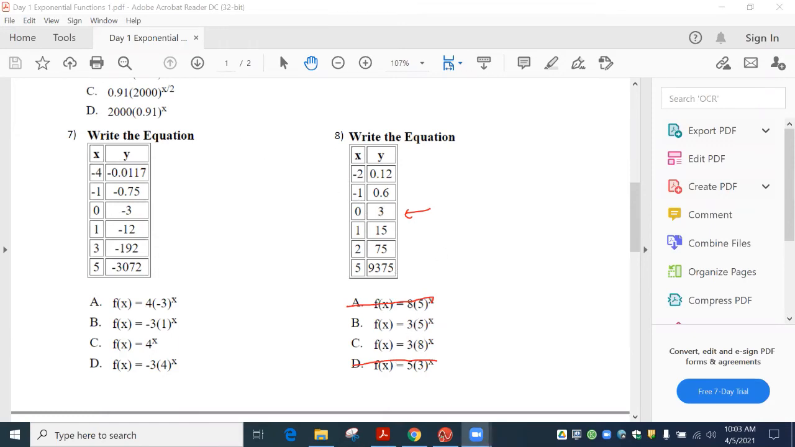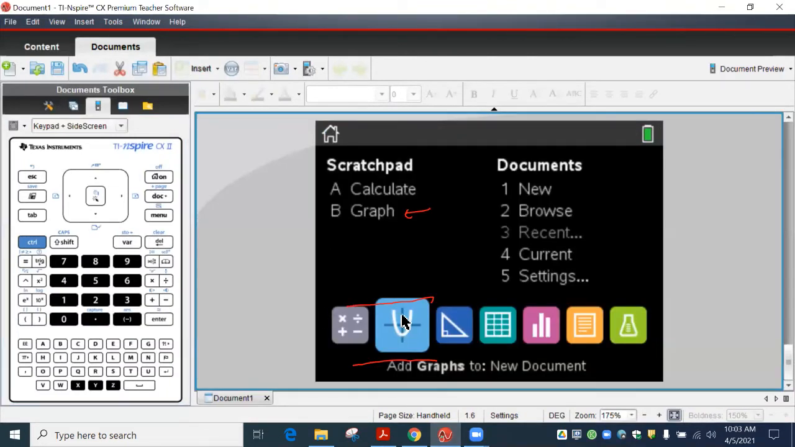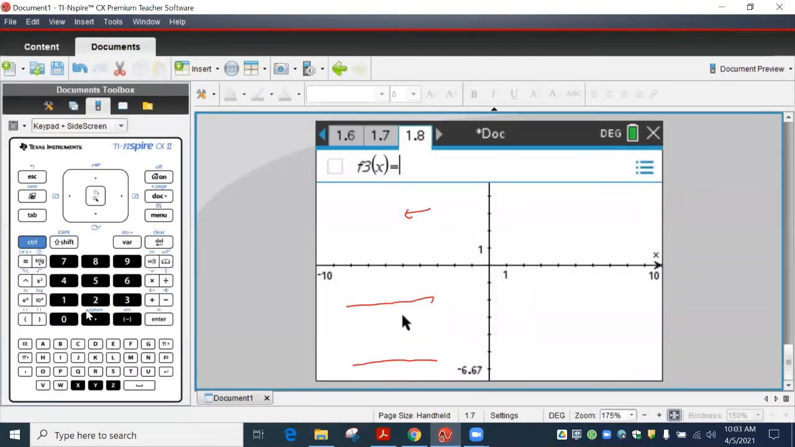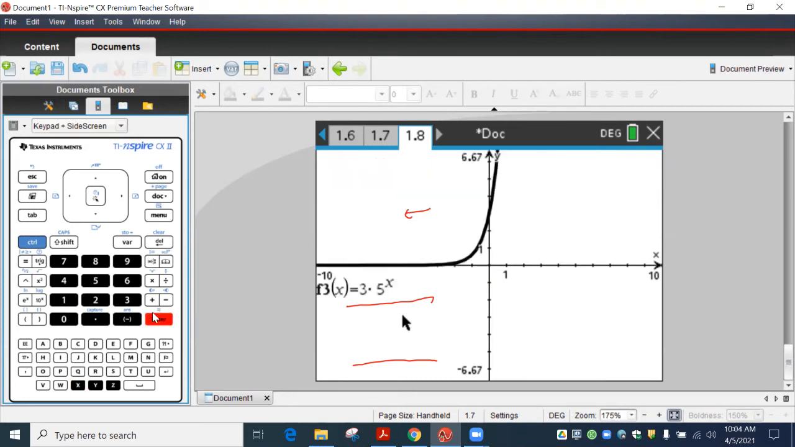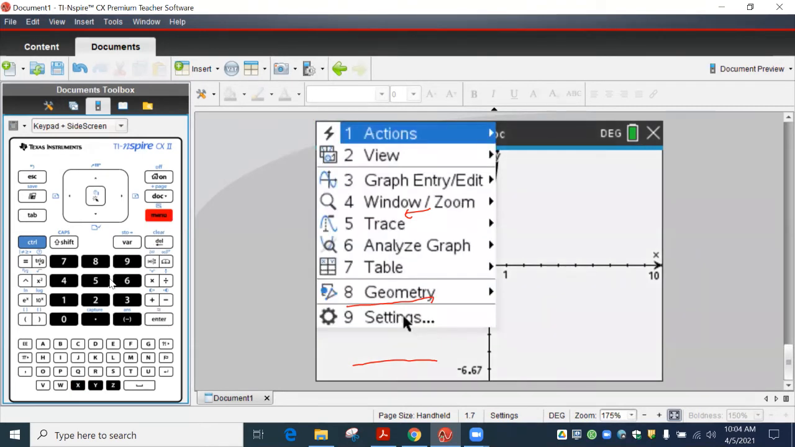All right, so let's go type this in. We got 3 parentheses, 5, close parentheses. Hit that house top, and then you can put the X in right there. So hit enter. You can see it's, once again, kind of an L-looking shape right there.